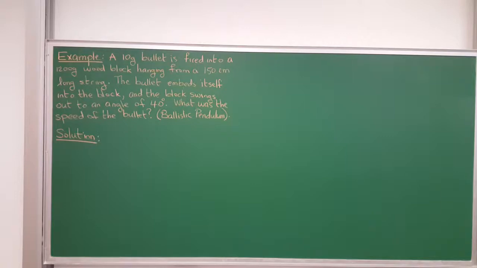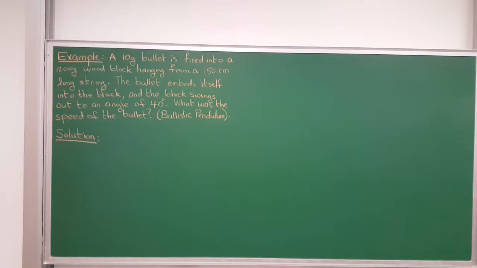You have a 10-gram bullet fired into a 1,200-gram wood block hanging from a 150 centimeter long string. The bullet embeds itself into the block and the block swings out to an angle of 40 degrees. And the question is, what was the speed of the bullet? So let me show you the context of this problem and then sketch a diagram to illustrate what's going on.